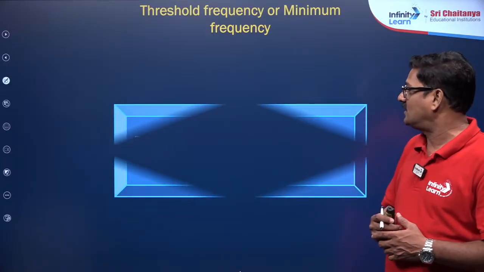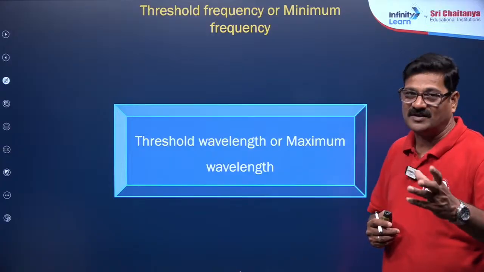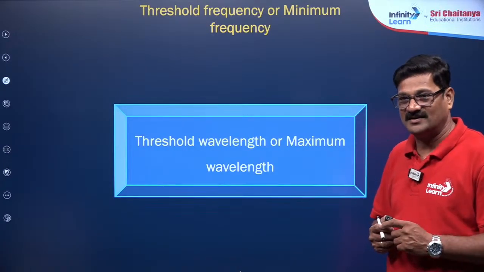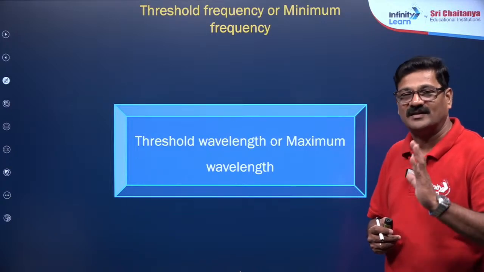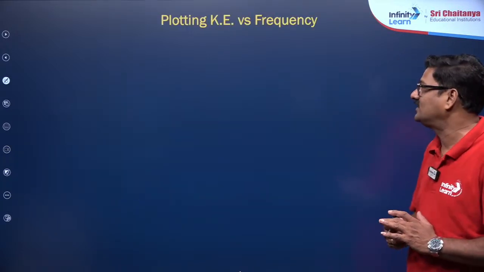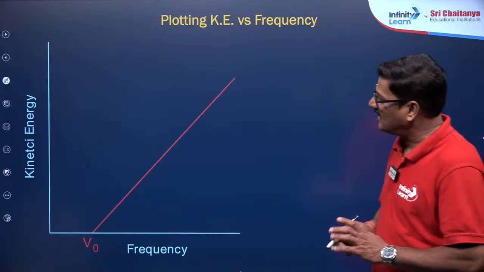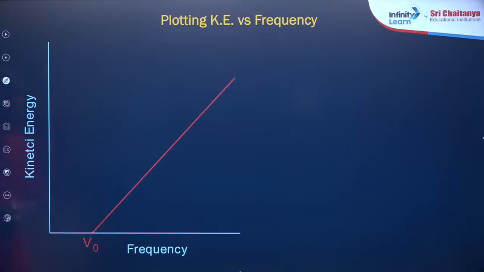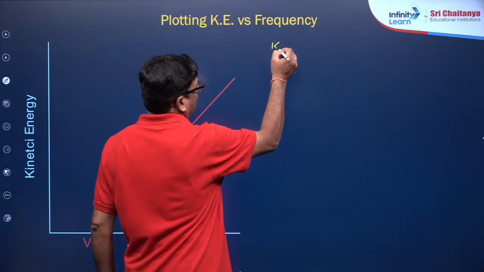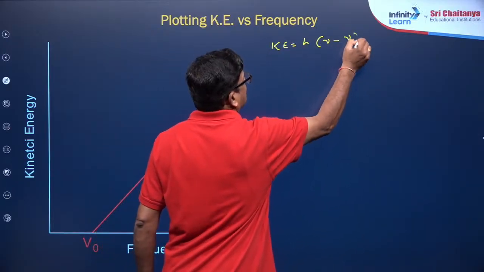And threshold frequency is already mentioned. The threshold wavelength and the frequency are inversely related, and the maximum wavelength that is required to cause the photoelectric effect is called the threshold wavelength. Plotting kinetic energy versus frequency, KE is equal to h of nu minus nu naught.